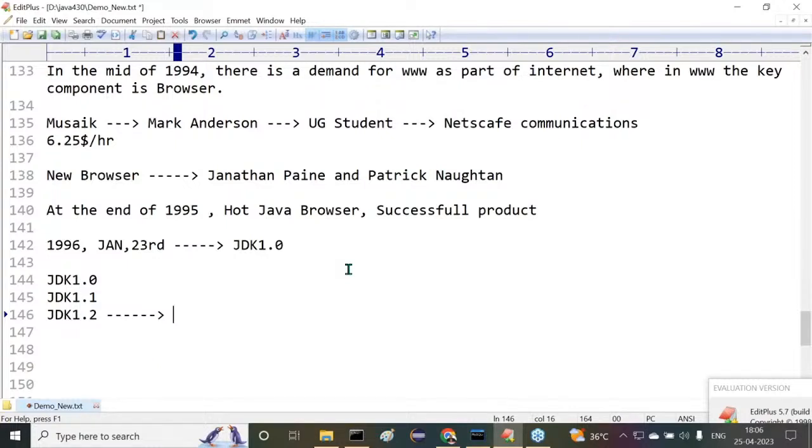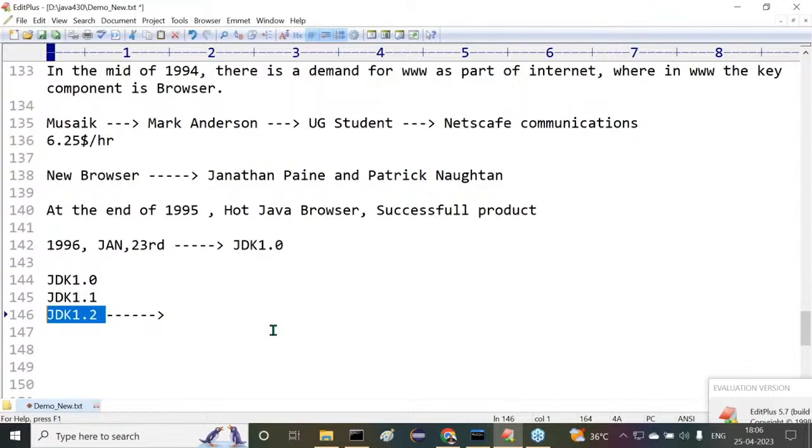Of the Java we are seeing and observing now, 70% was provided along with the 1.2 version only. J2EE, J2ME, J2SE, these three parts were introduced along with the 1.2 version. So this is a milestone in Java.